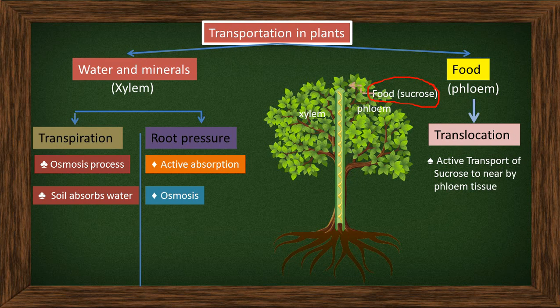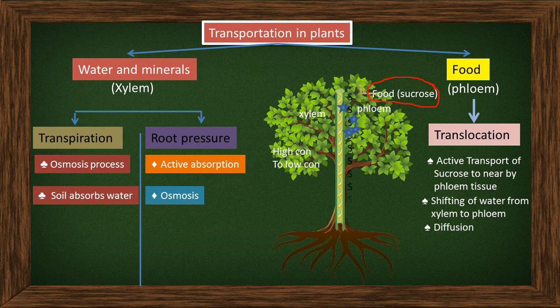Because the concentration of sucrose is very high in the phloem, the root will absorb the water and the xylem tissue consists of water. Next, these water molecules will flow from xylem tissue to phloem tissue, and it will make the sucrose diluted. The shifting of water from xylem tissue to the phloem we call osmosis, because it is from higher concentration to lower concentration.